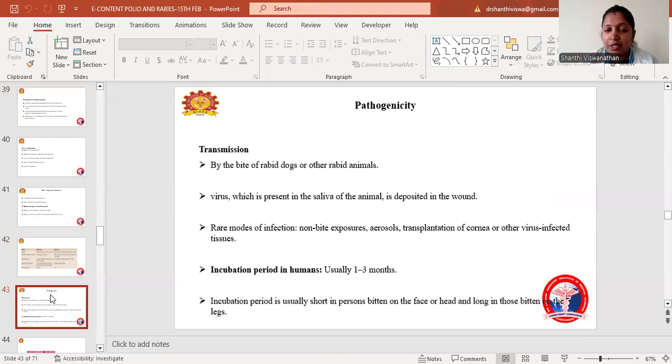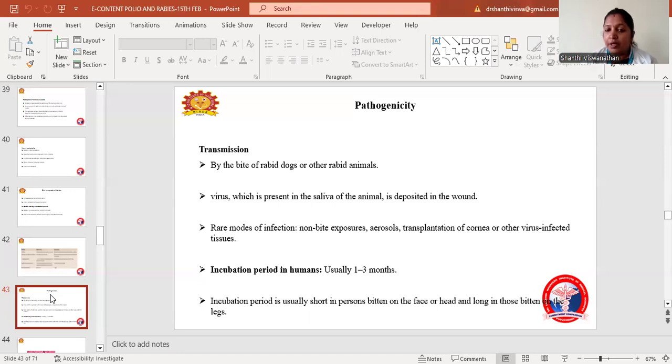Coming to pathogenicity of rabies virus, it is mainly transmitted by the bite of rabid dogs or other rabid animals. The virus present in the saliva of the animal gets deposited in the wound at the site of the bite. A rare mode of infection is non-bite exposure, such as aerosol, or transplantation of cornea or other virus-infected tissues. The incubation period in humans is 1 to 3 months.